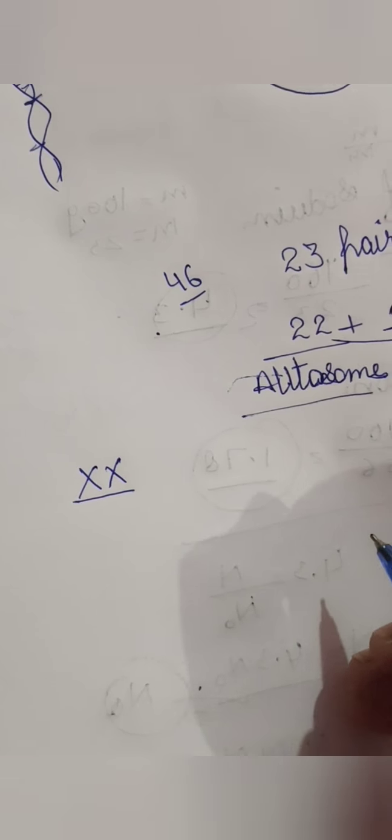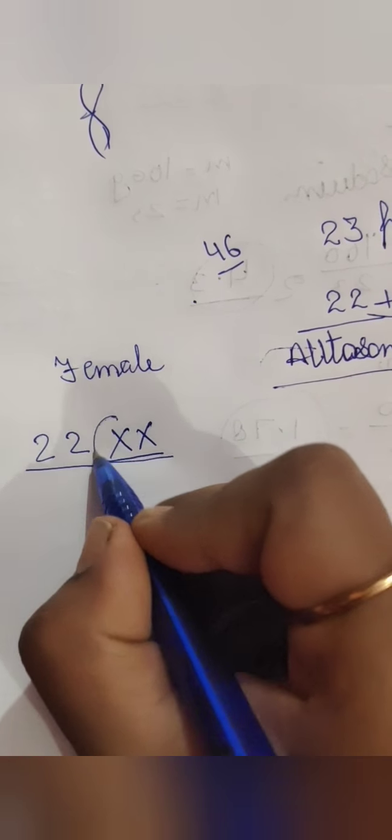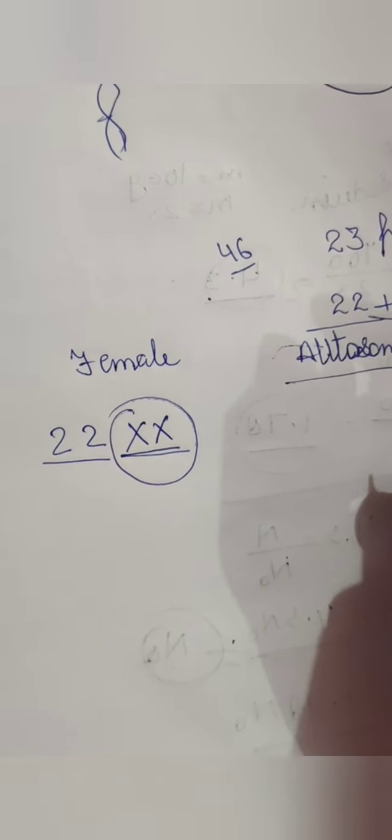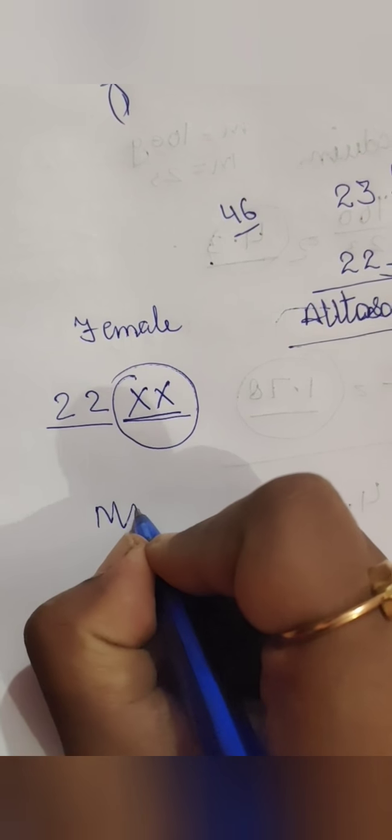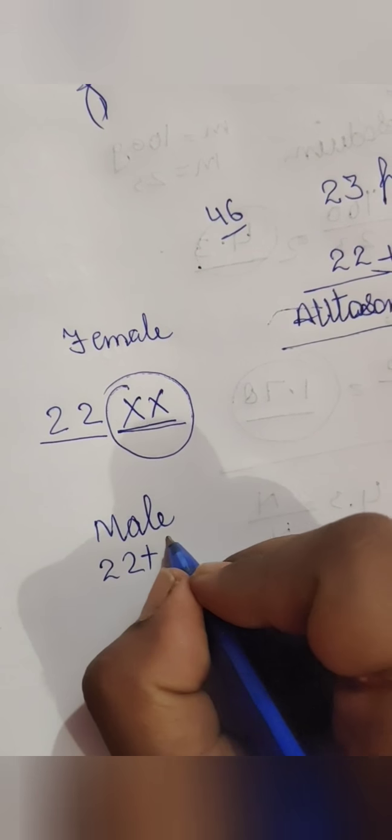The female has double X chromosomes. Because they are in pairs, 22 will be autosomes for the female, and the other pair, the sex chromosomes, will be double X. And for the male, it will be 22 autosomes plus X and Y.